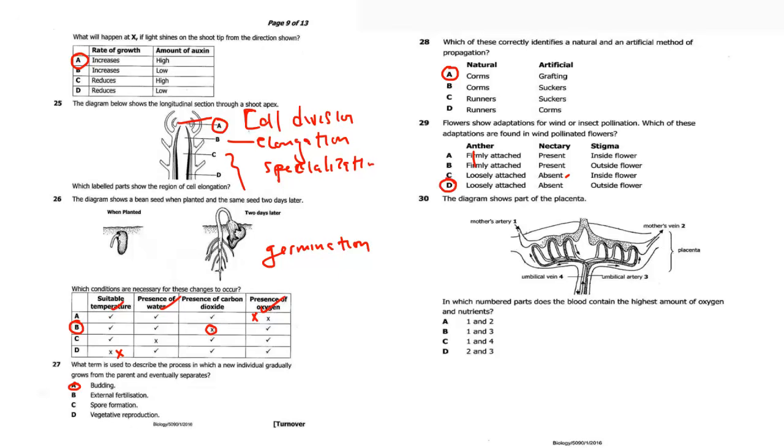Question 30: the diagram shows part of the placenta, as you can see. In which numbered part does the blood contain the highest amount of oxygen and nutrients? The one that comes from the mother, that is in the artery, has a lot of oxygen. So 1. And the one that goes now to the baby is the umbilical artery. So for me, I'll go to 1 and 3. What is the answer there? Be able to put it up in the comment section.